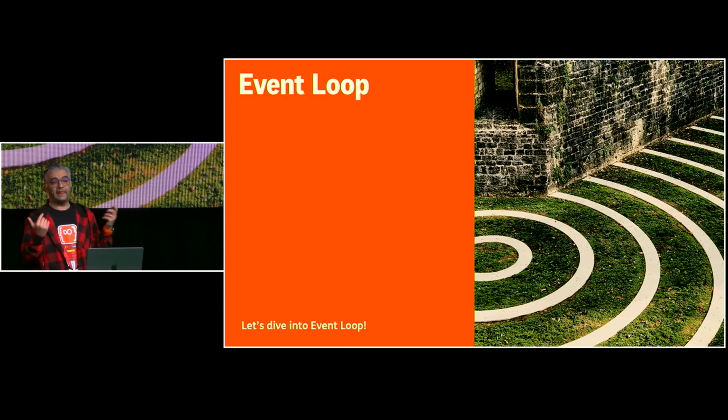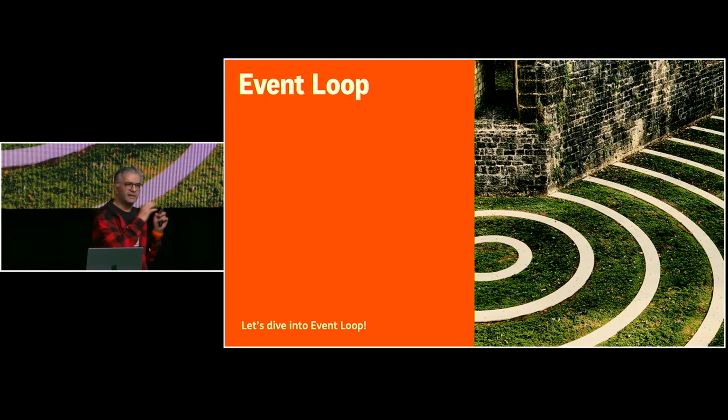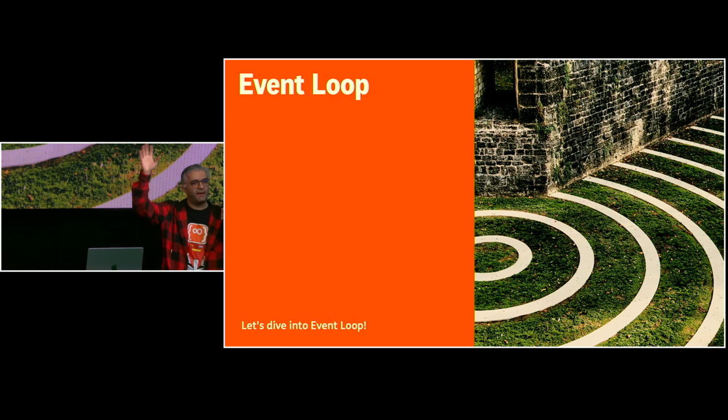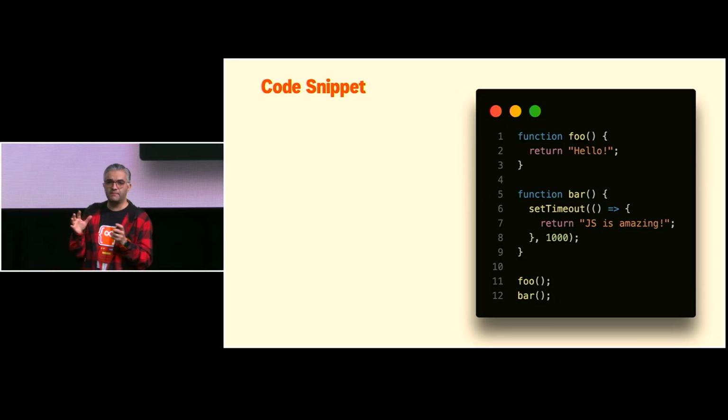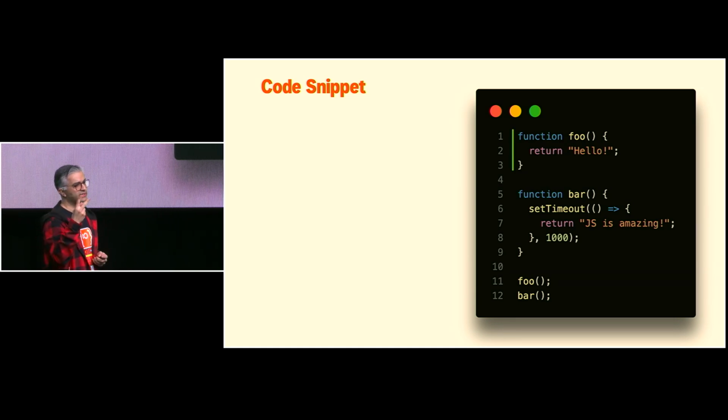So now it's time for the event loop to come into play. We know that something is asynchronous. So something happens somewhere, and we should expect a response from that. This is the time that the event loop comes in handy. There's a code snippet that I'm going to use. I'm going to go through each line in terms of the event loop. Keep in mind 2 simple functions. First one, foo.